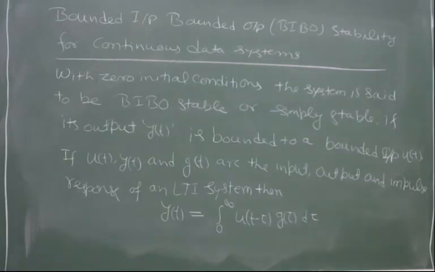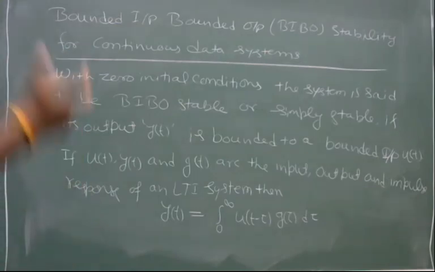With zero initial conditions, the system is said to be BIBO stable or simply stable if its output y(t) is bounded to a bounded input u(t). This is the meaning of BIBO stability, means bounded input gives bounded output, right?